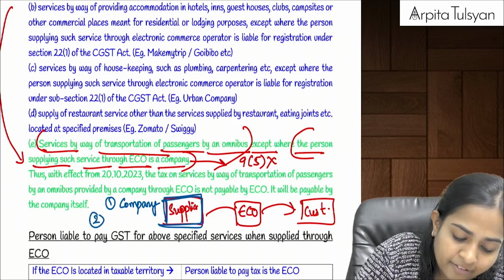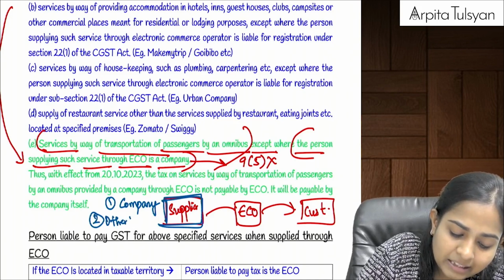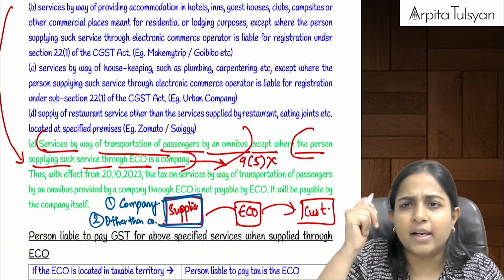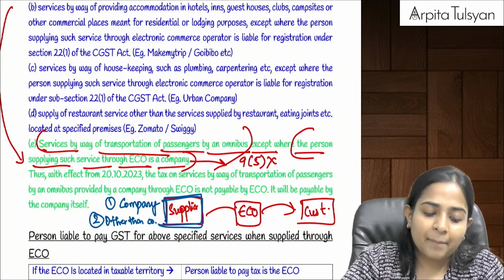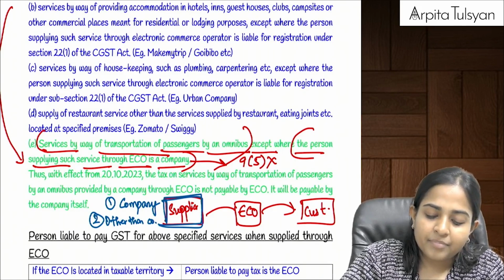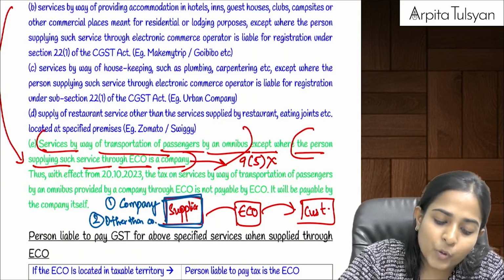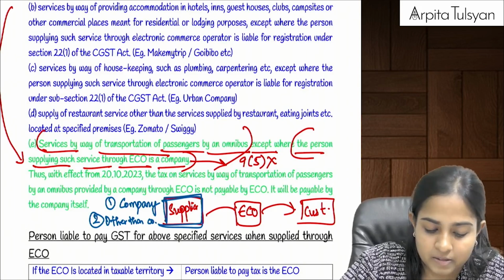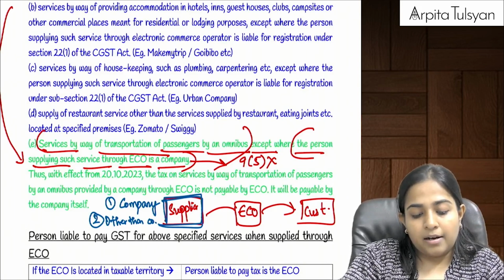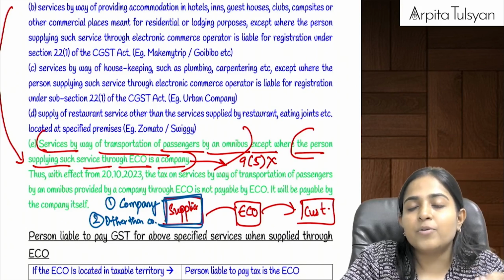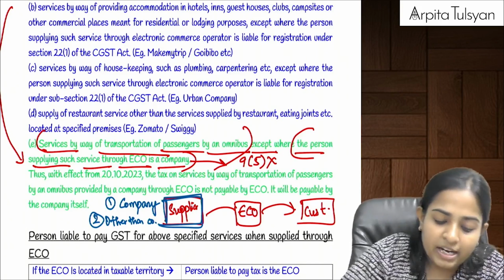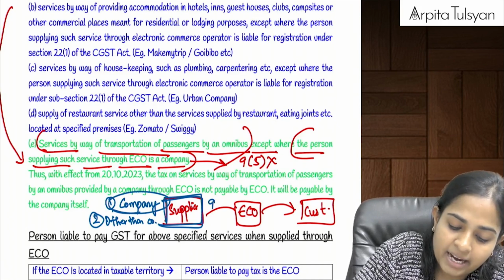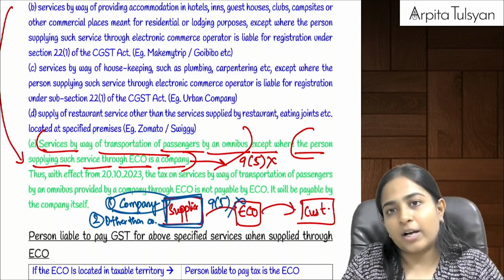But what if the supplier is other than a company? Let's say it is an individual. Then in that case, section 9(5) is normally applicable. Are you clear with this? So if the person who is supplying the service through ECO is a company, then section 9(5) is totally not applicable.